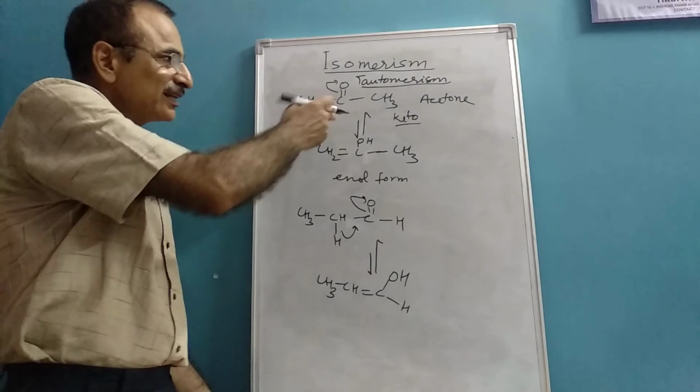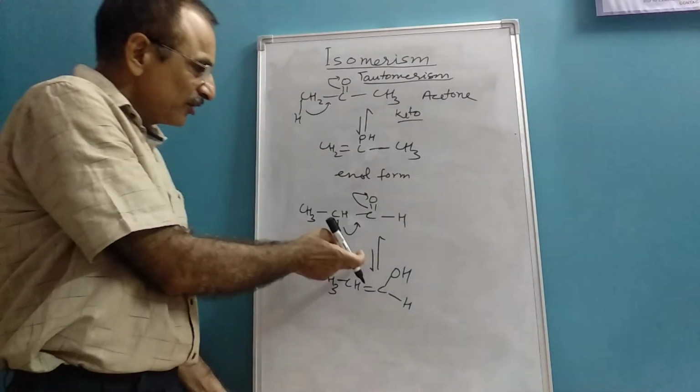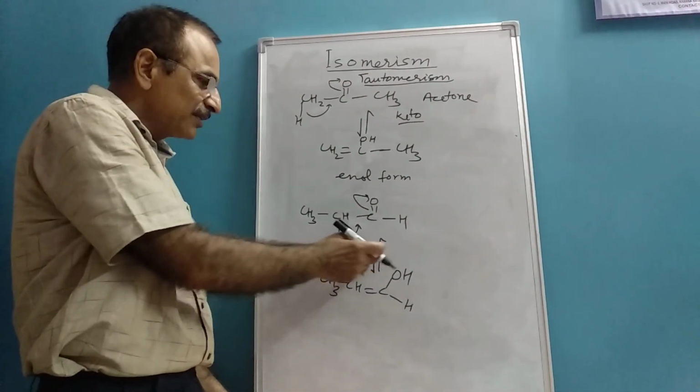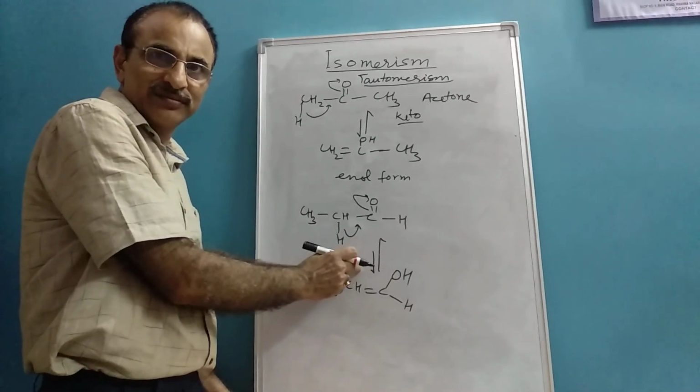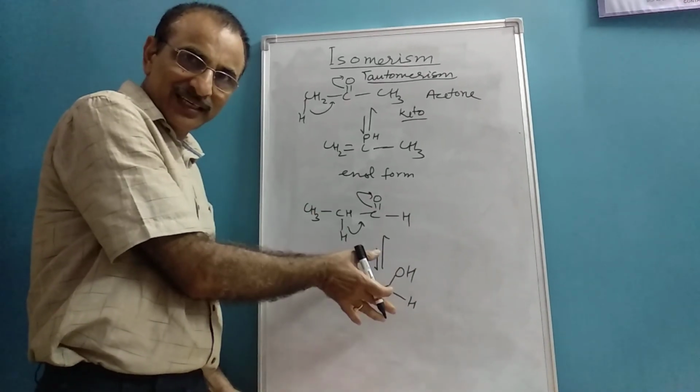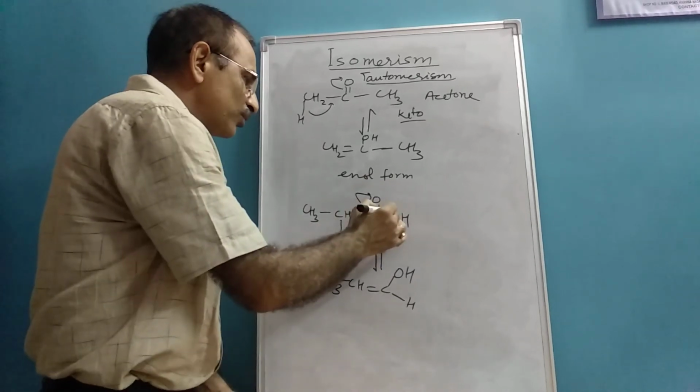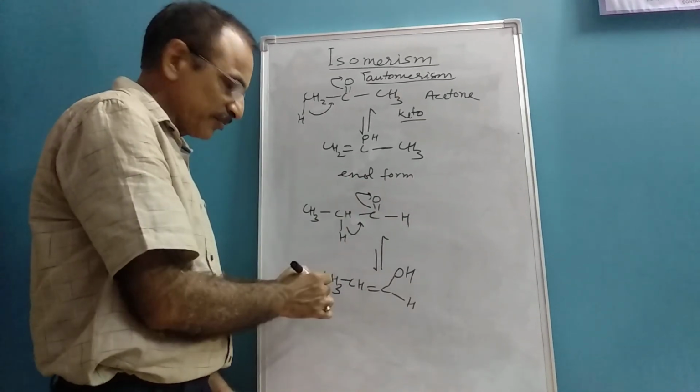Now, in both cases, you can easily observe that one side of the arrow is larger as compared to the other side. This indicates that the keto form is more stable as compared to the enolic form.